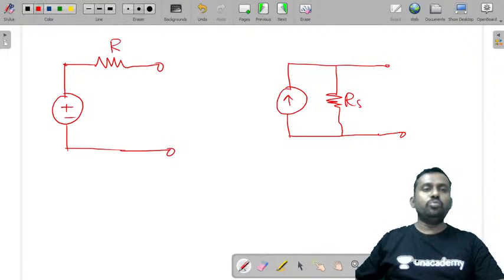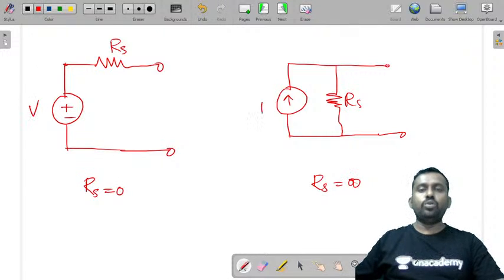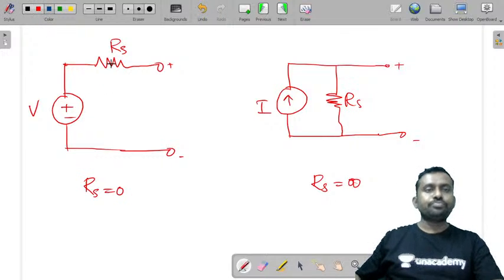And why is Rs equal to 0 and why is Rs equal to infinity? If this is the voltage, this is the current, now if the value of resistance is 0, the voltage drop across this resistance is also 0.